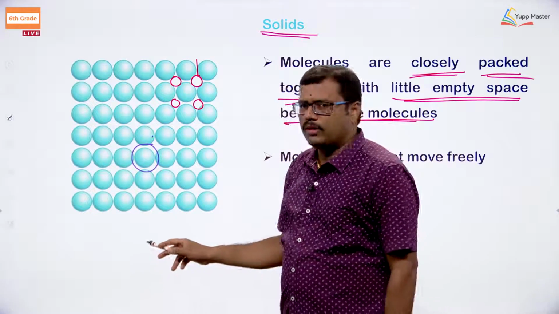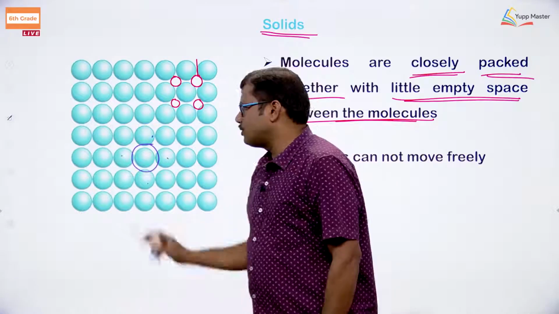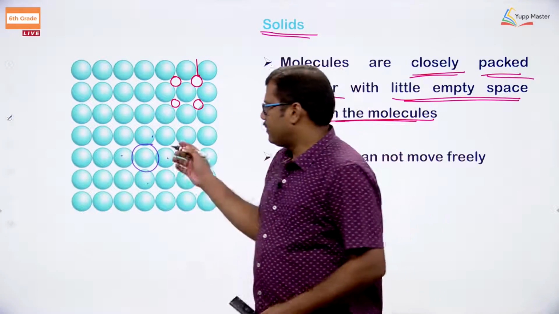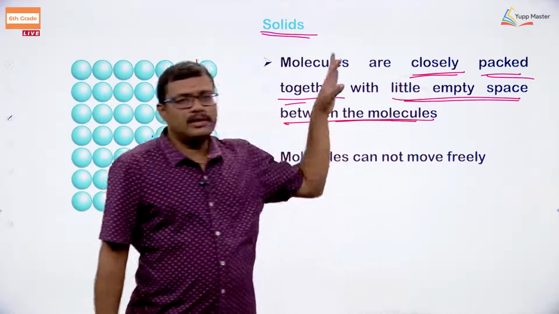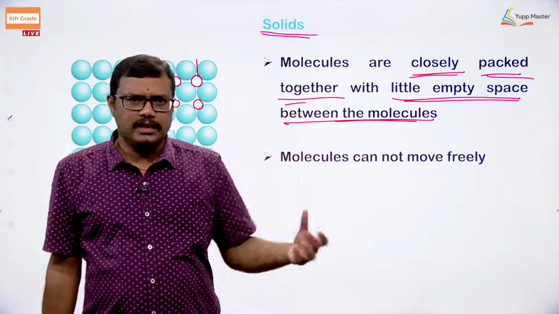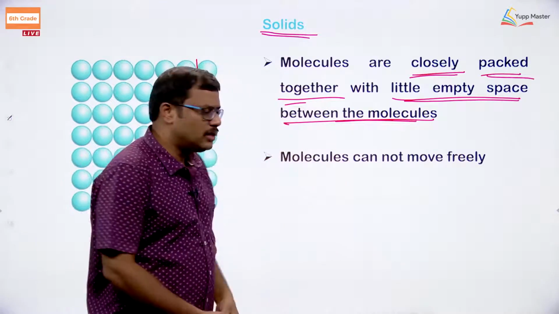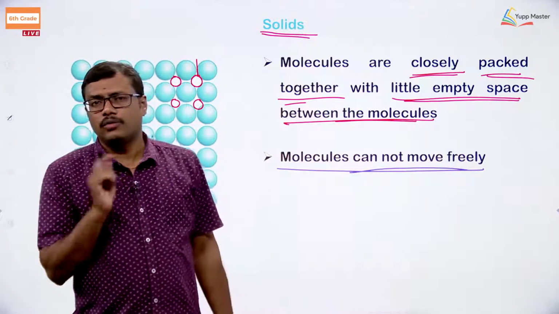It cannot move downward because we have one more particle here. It cannot move to the right side or to the left side. Why? The particle is surrounded and closely packed with other particles of the same solid. So is there any free movement we can expect for the molecules? Molecules cannot move freely.